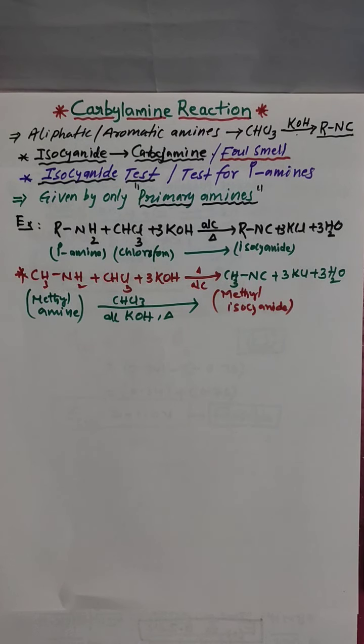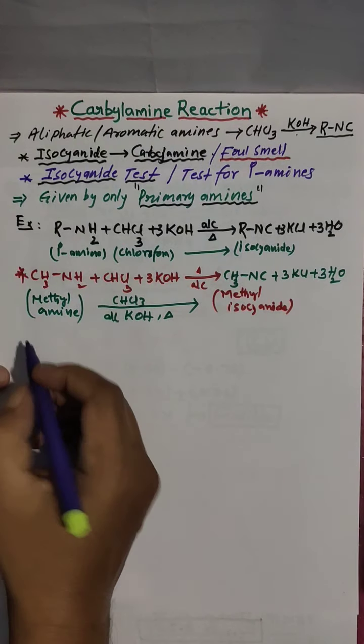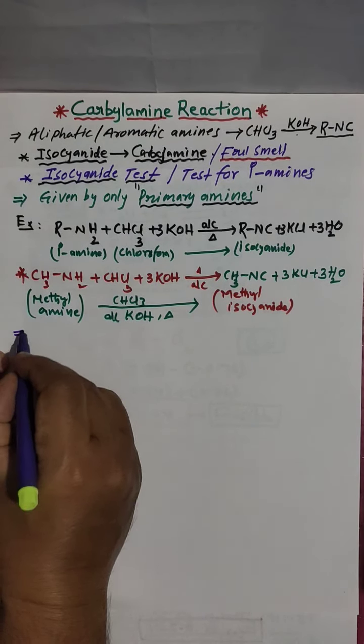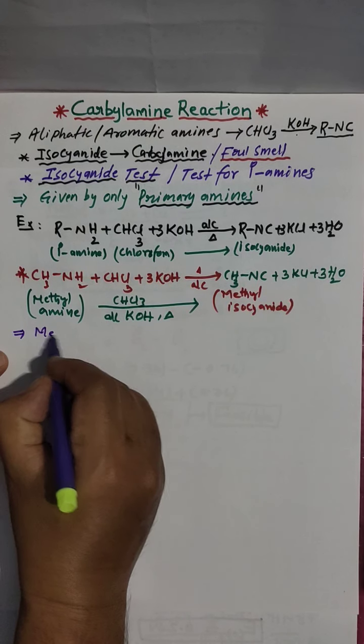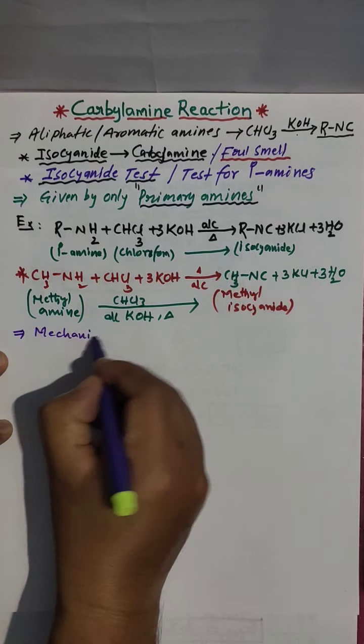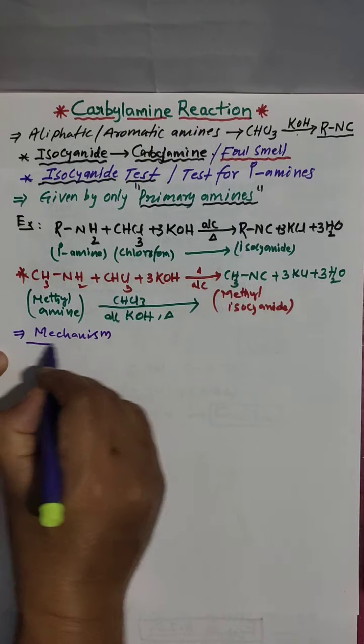Now, how are isocyanides forming? That's the basic question here, so let me discuss the mechanism. If you know the mechanism, then it is easy for you. Very important mechanism, every point is very important.